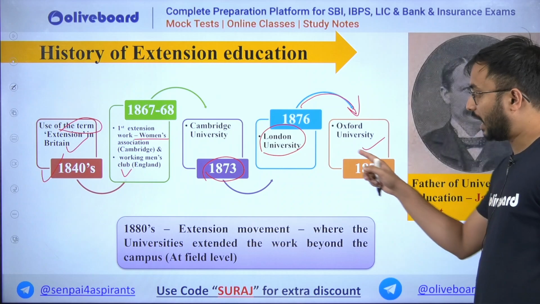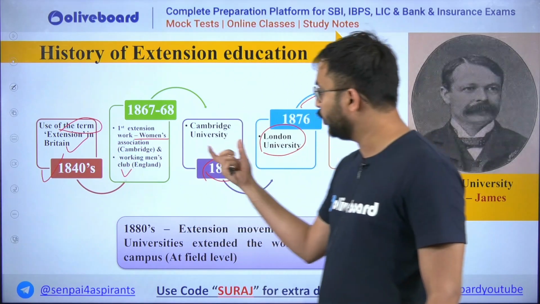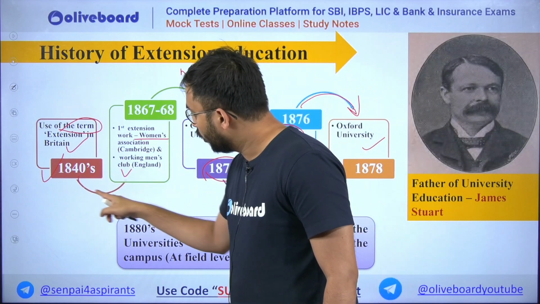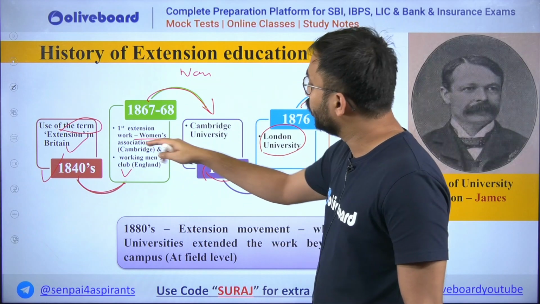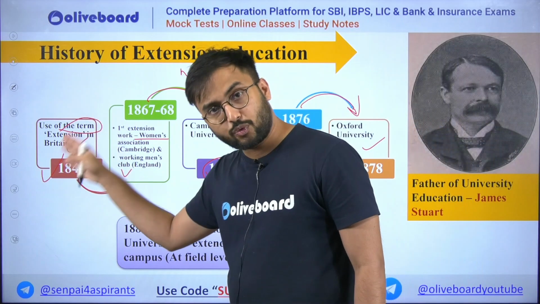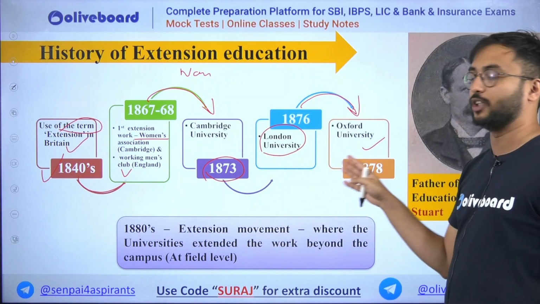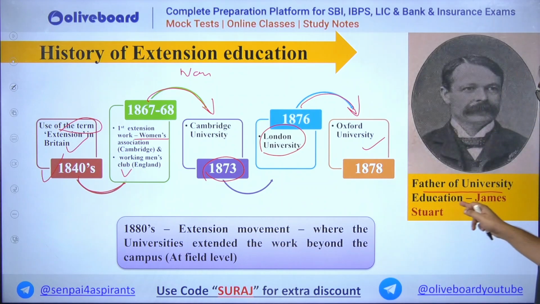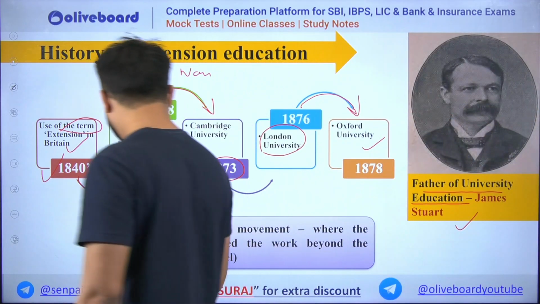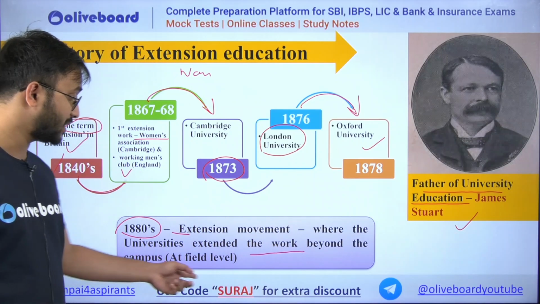Imagine how extension education was shared between universities. This is how a non-formal educational practice was transferred through formal education practice. Look at it, these are institutions of formal education, and these formal educational institutions are the ones sharing extension education, your non-formal education. Okay, so the father of university extension is called James Stewart. So you should know this. In the 1880s, the extension movement began, where universities extended their work beyond campus to the field level.